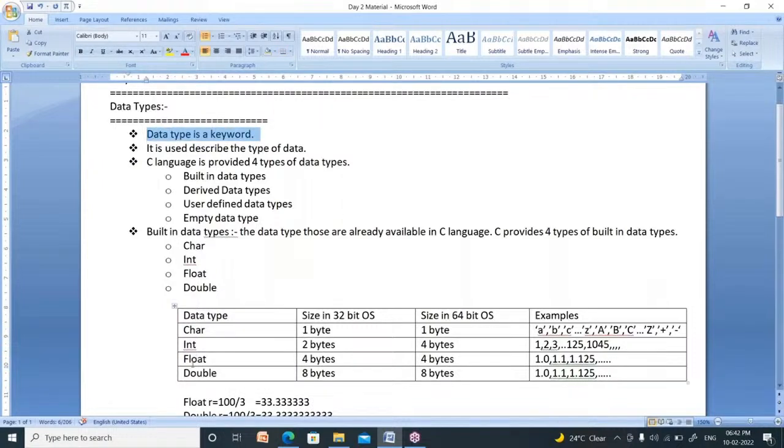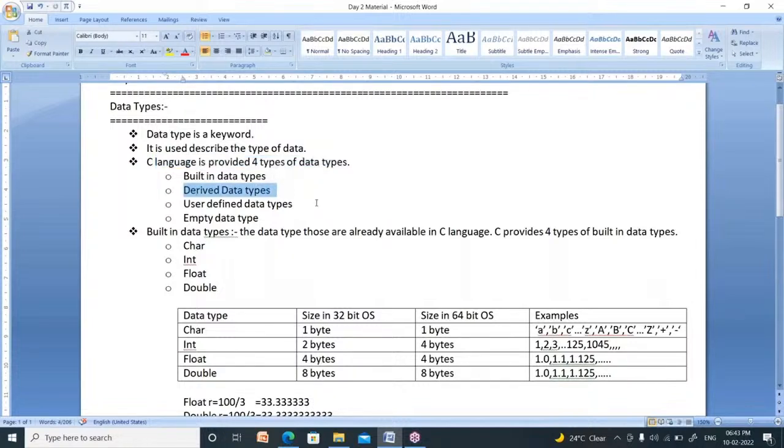What is the use of these data types? These are used to describe the type of data. Type of data means what type of data you have. You have character data, or integer data, or float data, or double data. What type of data you have can be represented by using these data types. How many types of data types are there in C language? There are four types of data types. One is built-in data types.